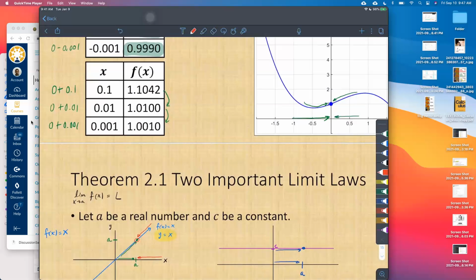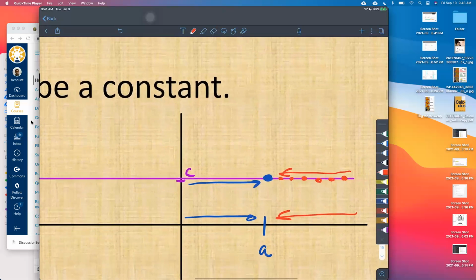Same behavior happens on the right-hand side as we go from right to left. What are the function values here? We're talking about the y values of these points as we move further and further towards a. We can see that the y coordinate of all of these points is c the entire time. As we get closer and closer to a, they will stay constantly c.